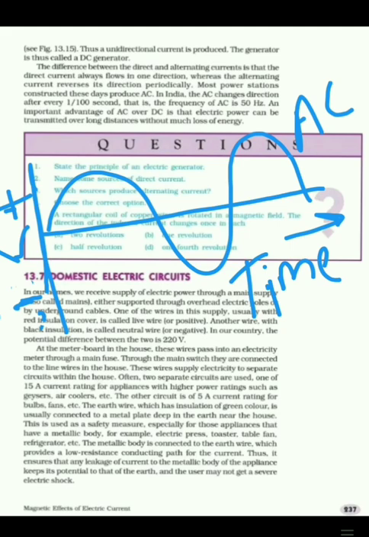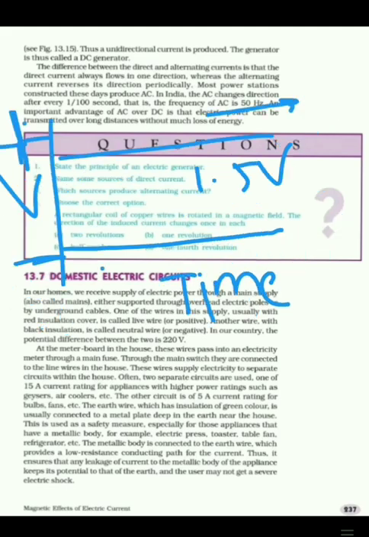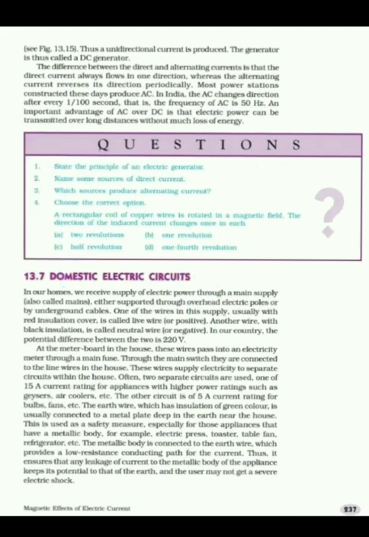Electrical supply from powerhouses and electric generators is supplied in the form of AC current, while the current supplied by batteries is direct or DC current. DC stands for direct current, where the direction of current remains unchanged. We can see it is represented in this way. In our country, the polarity of AC current changes 100 times every second. That is, the frequency of alternating current is 50 Hz in India.